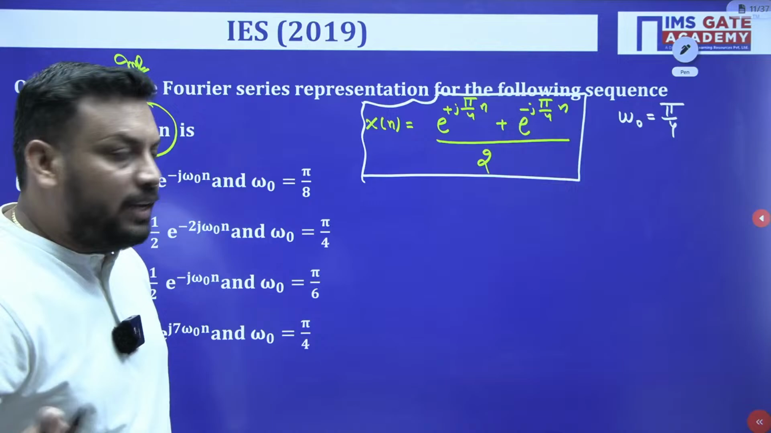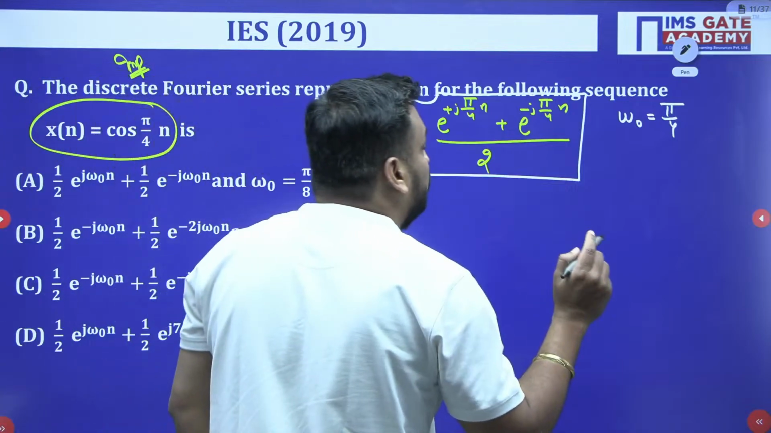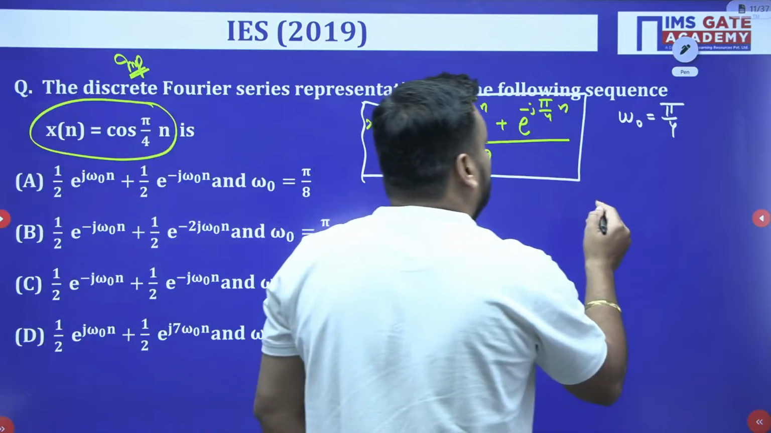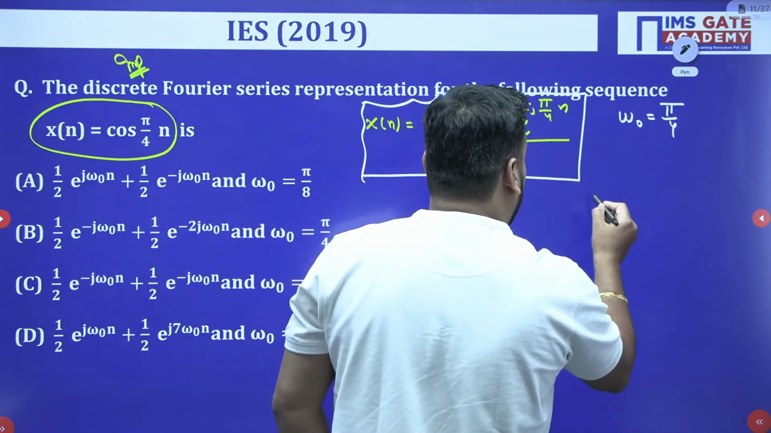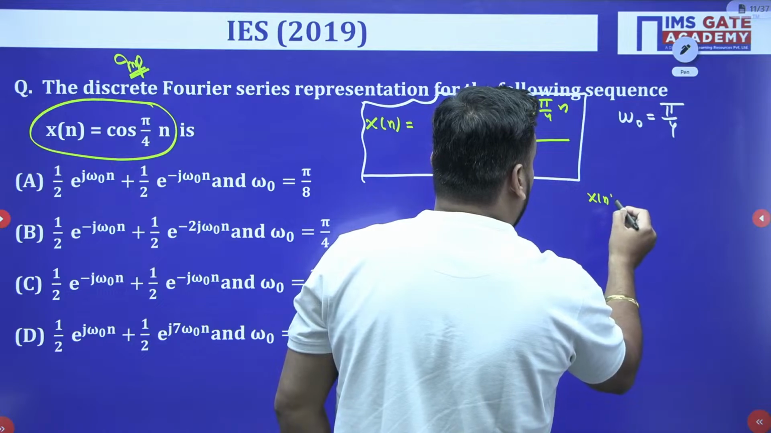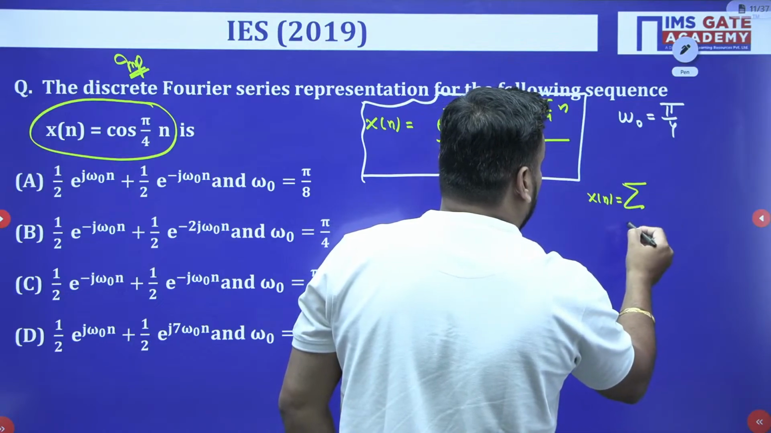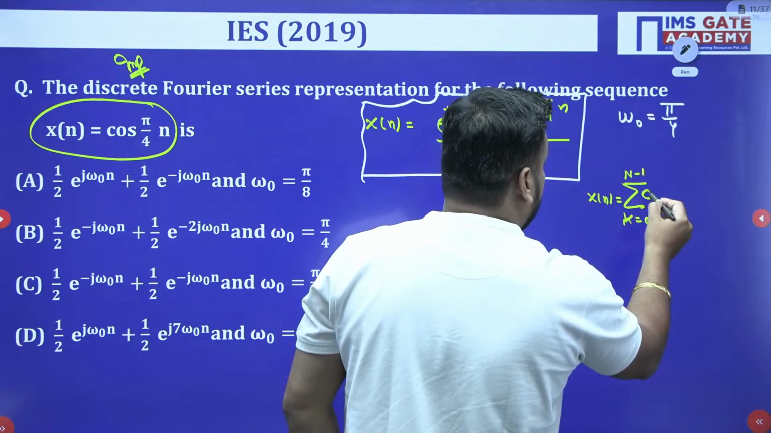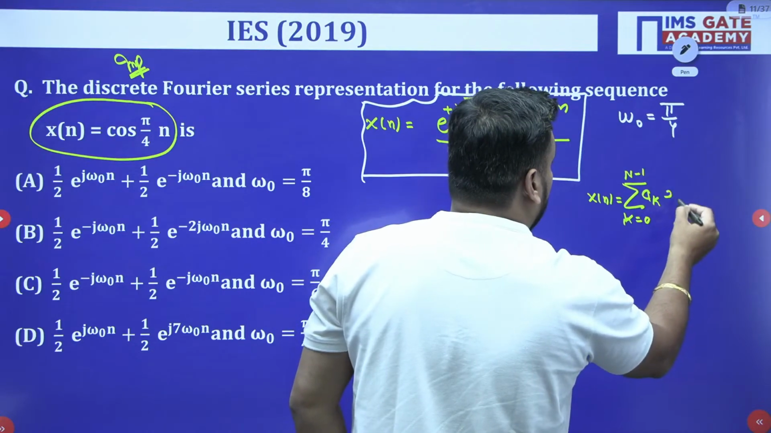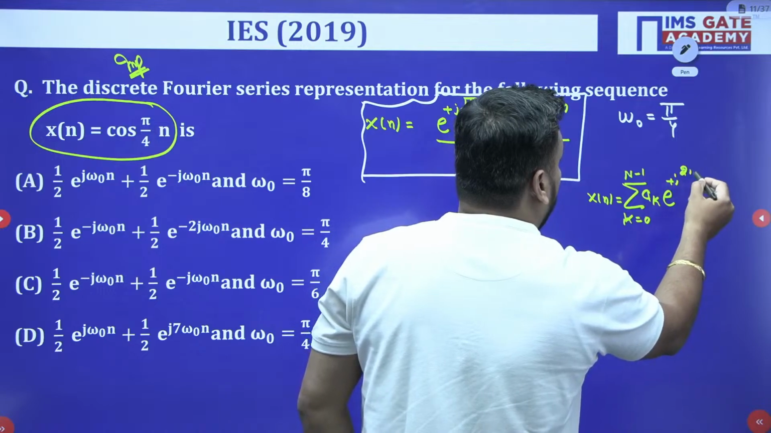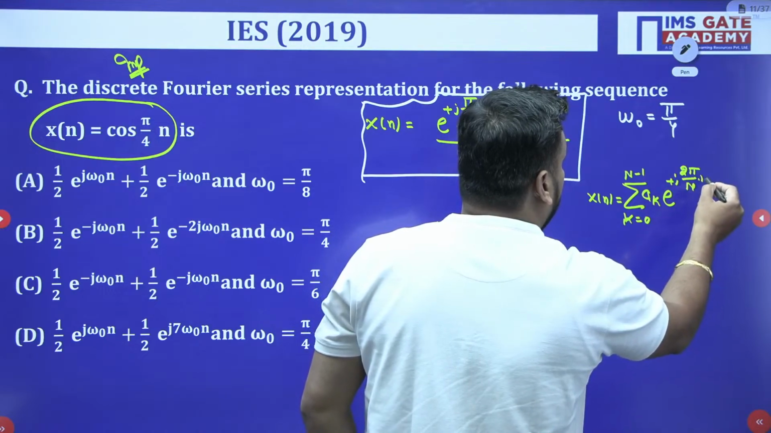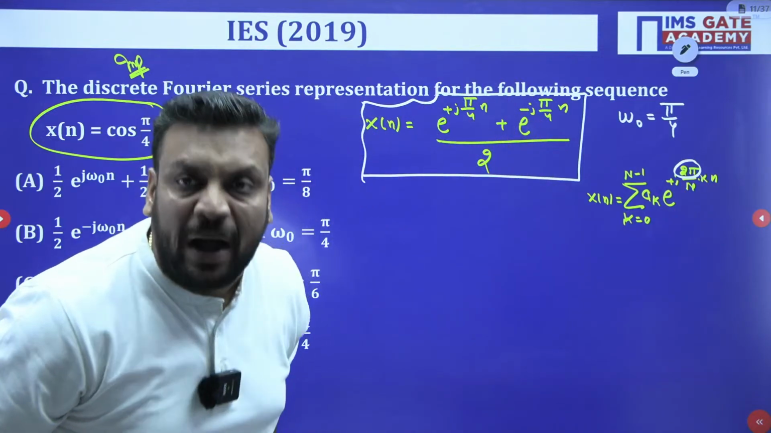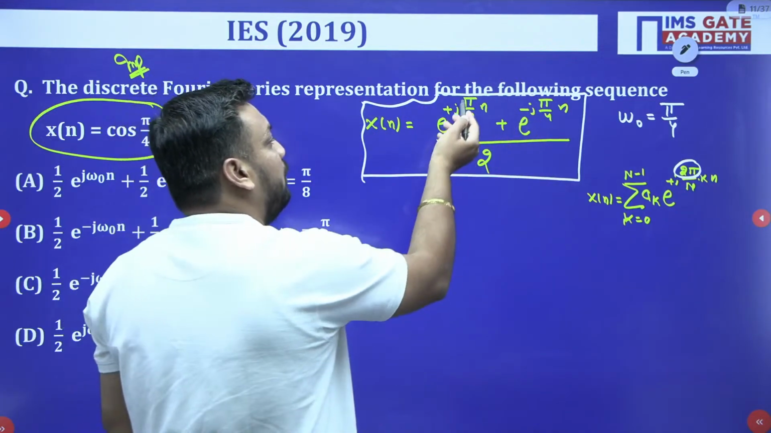Very easy question, but you can only solve it if you are conceptually sound. Omega 0 is pi by 4. If you know the formula, you will never go wrong. The formula is sigma of k equal to 0 to N minus 1, a_k e to the power plus j 2 pi by capital N into kn. So in the numerator we should have 2 pi, but here there is only pi.